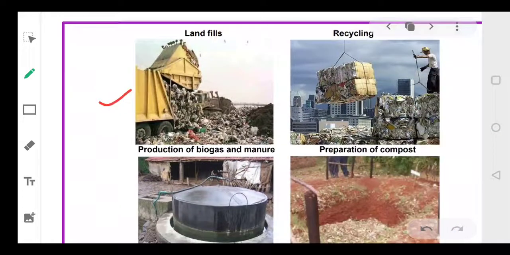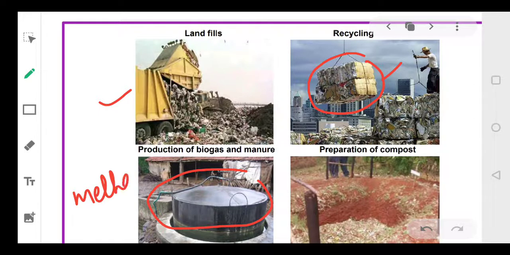Second is recycling. Out of this waste, we take out some selected useful material and channelize it again to factories so that we can recycle it by putting in the minimum cost. Then production of biogas. We know, dear students, that a biogas plant utilizes cow dung and kitchen waste, and biogas can be produced which largely contains methane gas, and this methane gas can be used as a fuel in your houses.